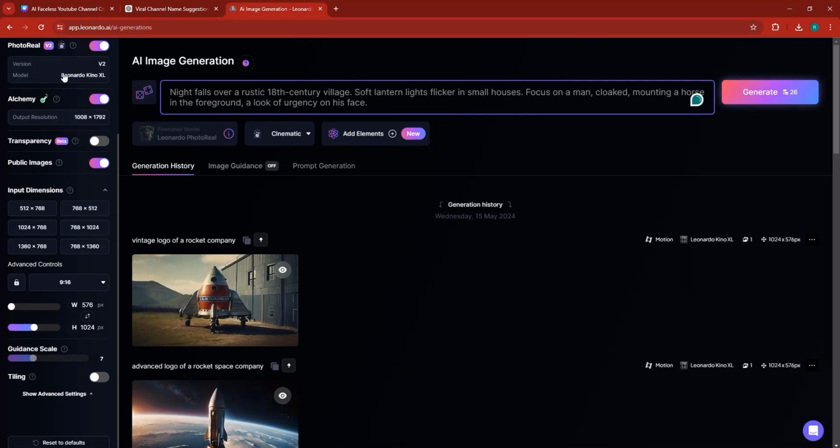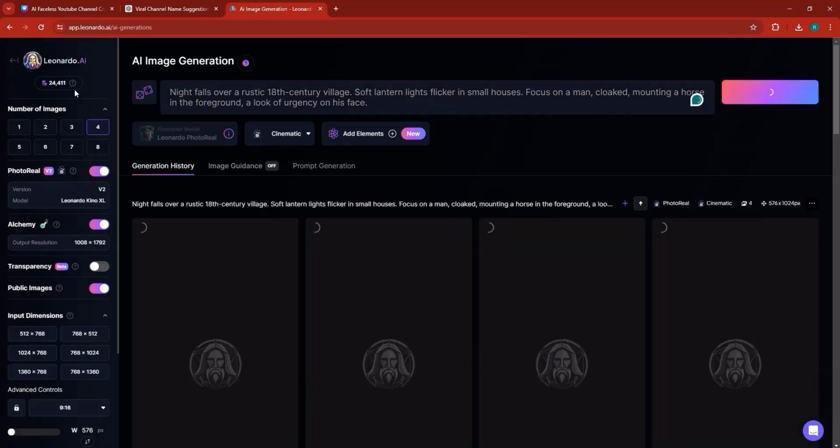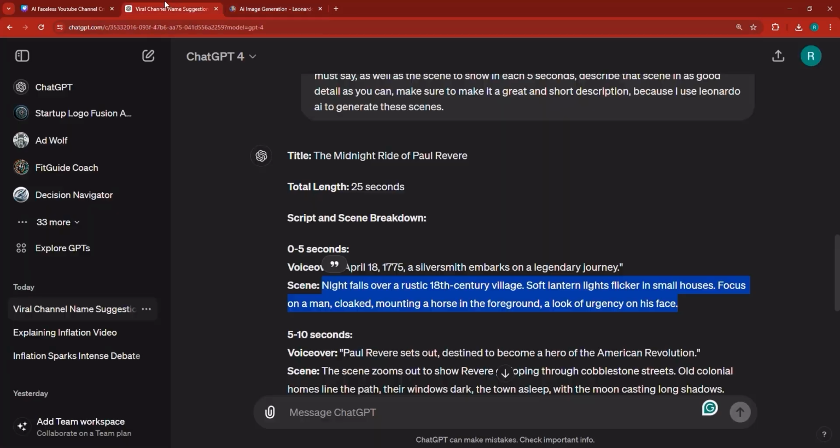Now I can generate 4 images at a time. For you, you can switch it to just 1 image if you don't want to consume a lot of credits. That helps you lower the credits. You can also choose any Leonardo AI model that you so desire. I'm using the photoreal model.